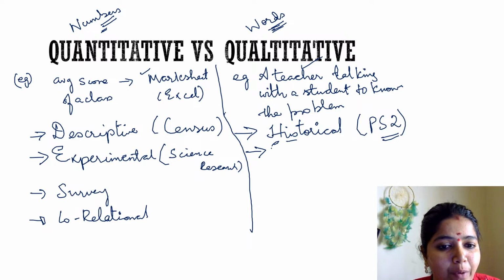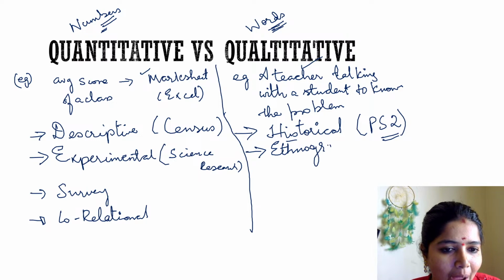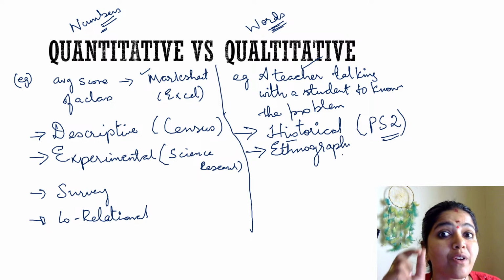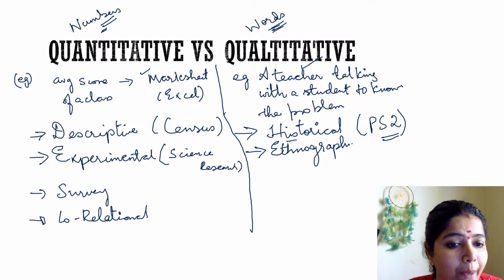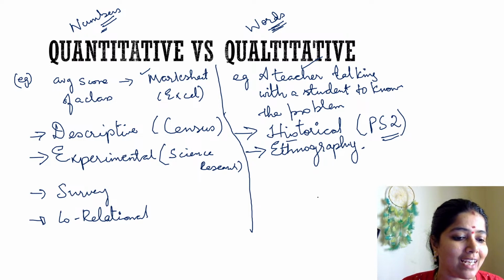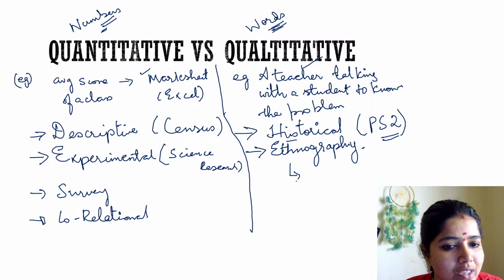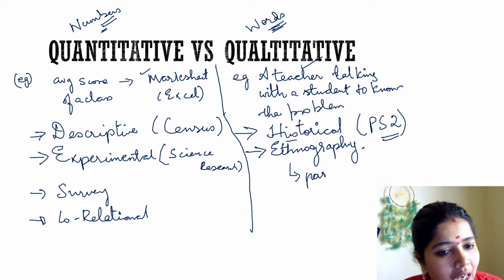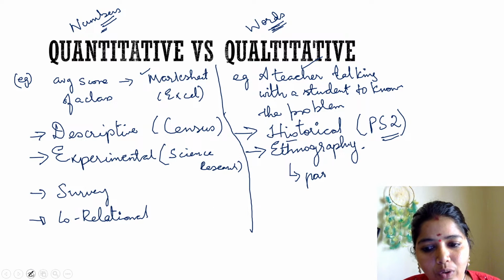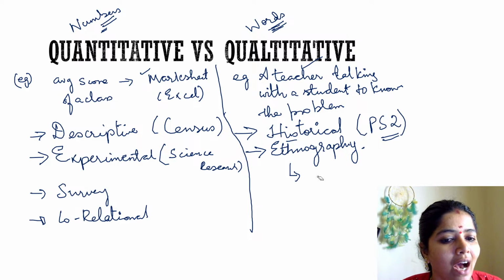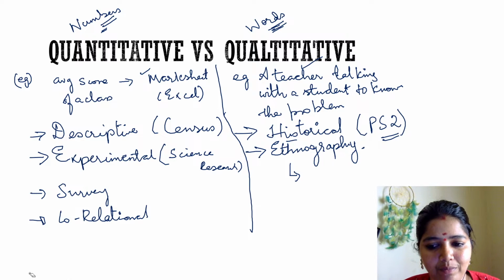There is another type of research called ethnography research. I am going to tell you the types of qualitative research, please kindly do note. What do you mean by ethnography research? Ethnography research is when we study the culture of the people.